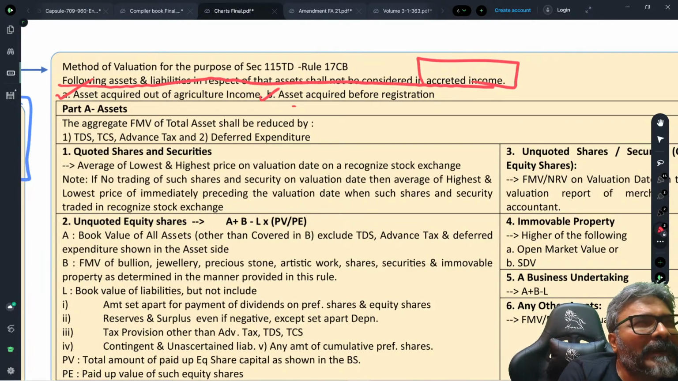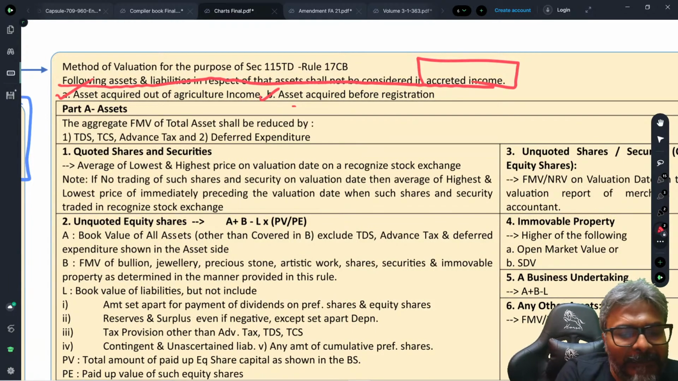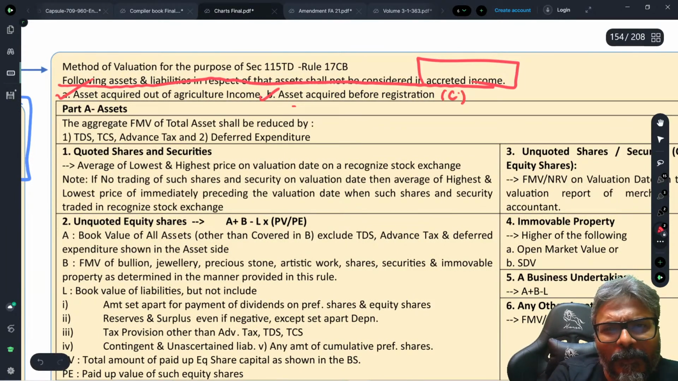So if these assets continue to be there on the specified date, will I then be blamed for the fact that there is an abuse so far as Section 11 is concerned? Is there any abuse? The answer is no, because I have acquired the asset from the tax paid income. There is one more point, which has not been written over here.